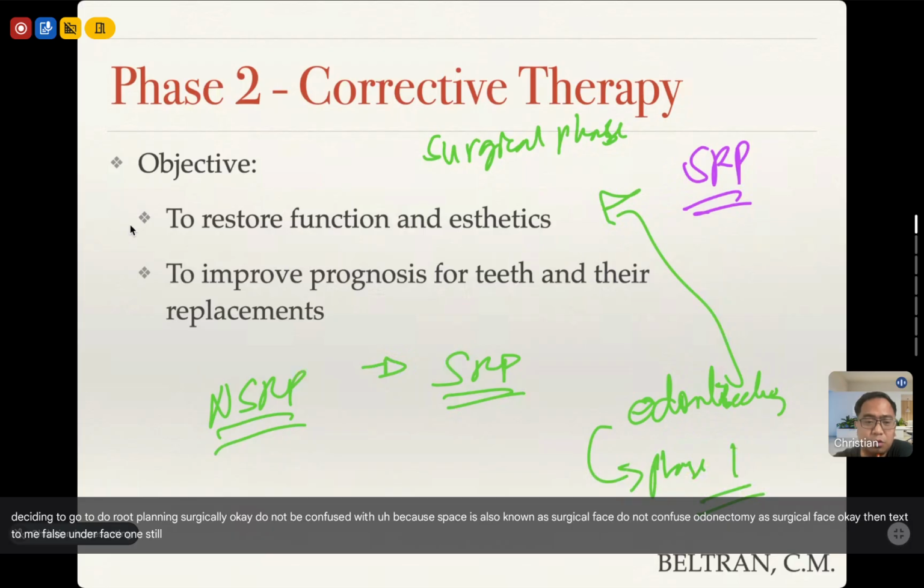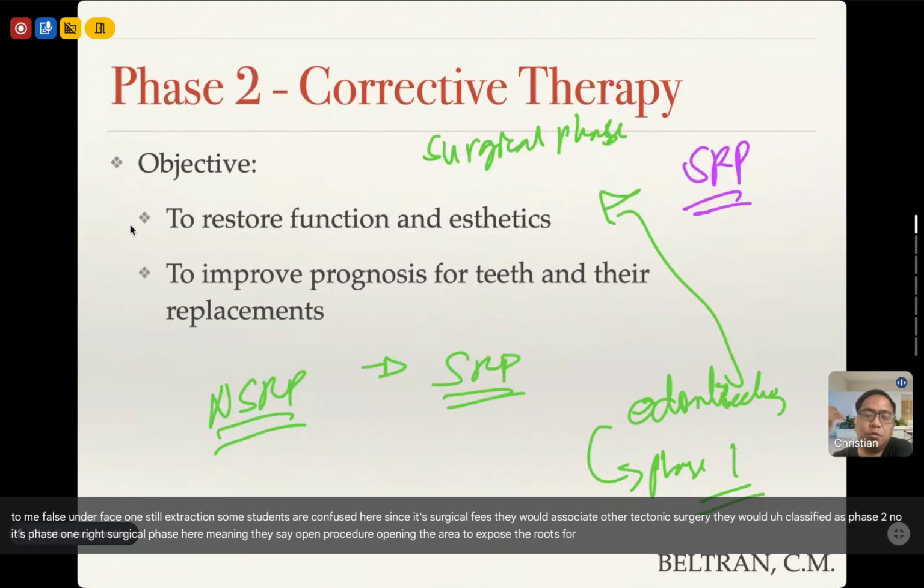Tama yung extraction. Some students are confused here. Since it's surgical phase, they would associate odontectomy as surgery. They would classify it as phase 2. No, it's phase 1. All right? Surgical phase here means open procedure. You're opening the area to expose the roots for you to be able to clean it properly.